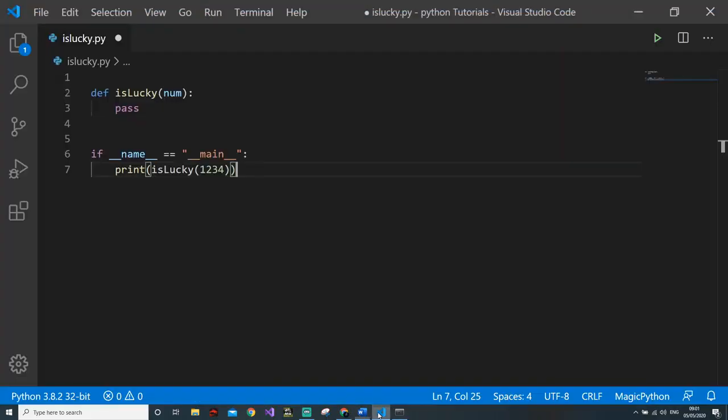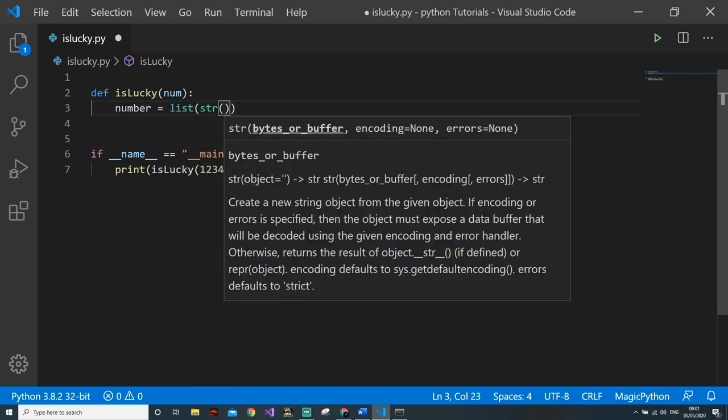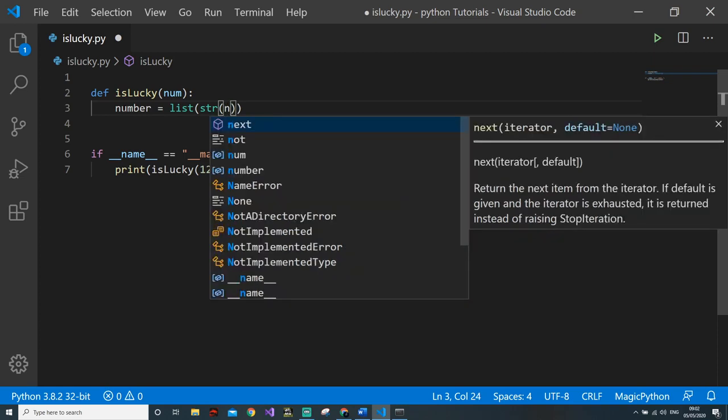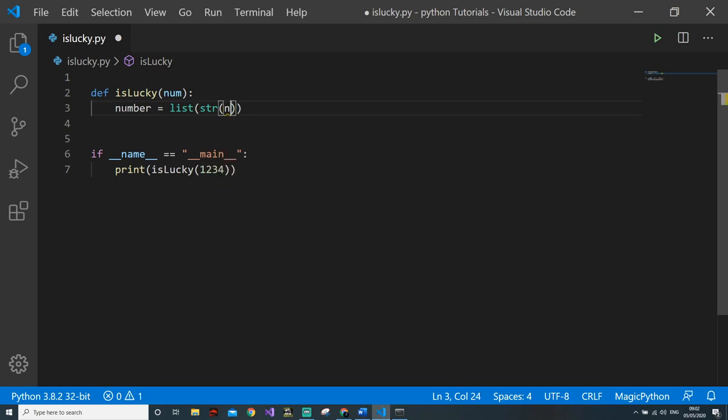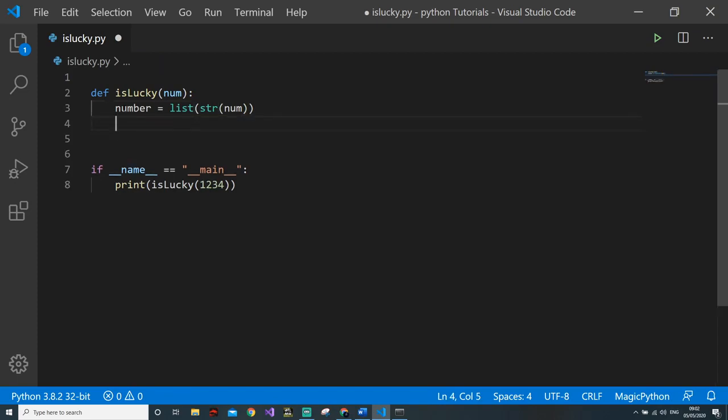So for this, we'll go to Visual Studio. The first thing we need to do is convert into a string, which is pretty simple. We are doing this problem in Python. So number is equal to list, then str, then n. I am doing this because I am directly converting into a list, which I feel is rather easier than a plain string, because a list will have commas and we can differentiate the sum very easily.